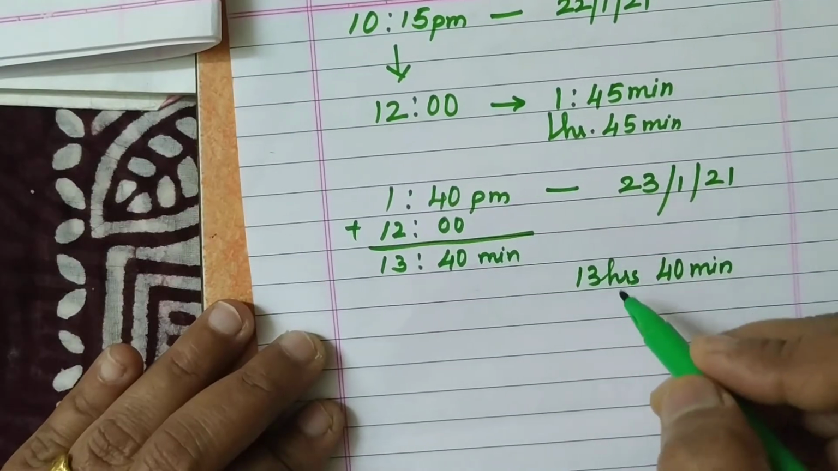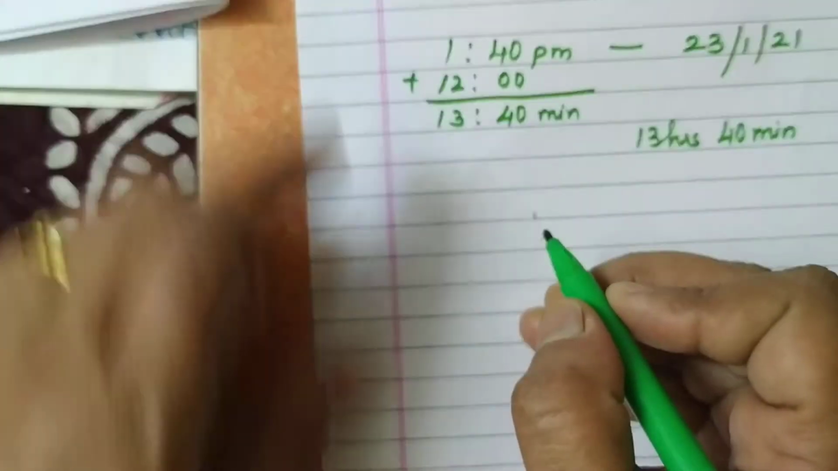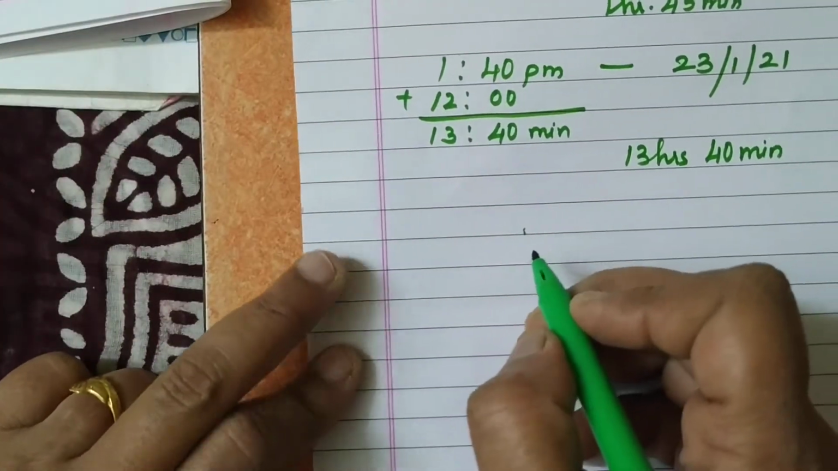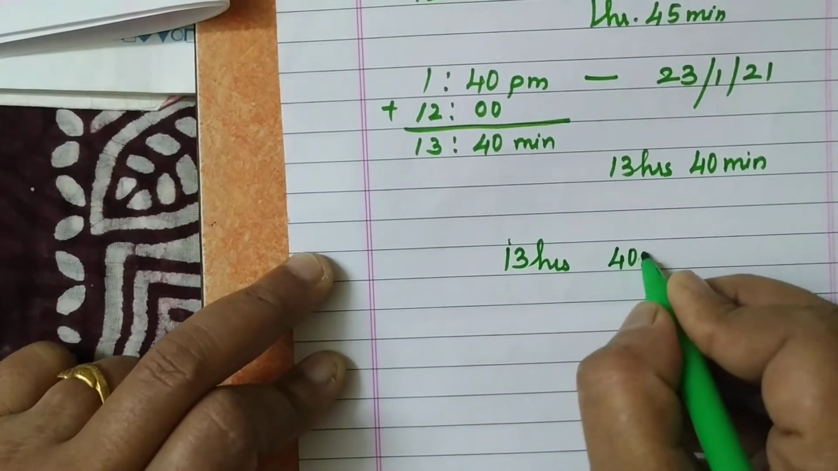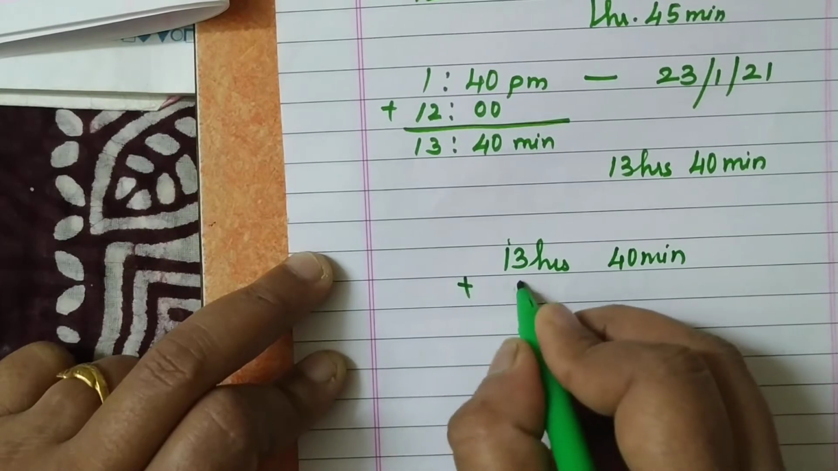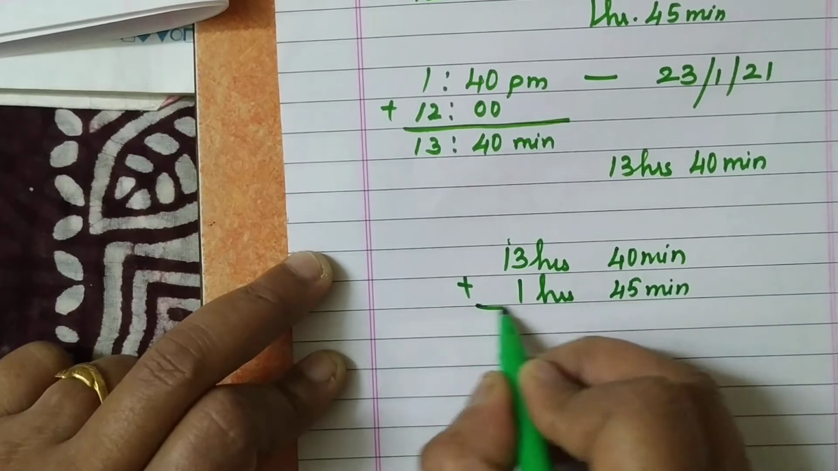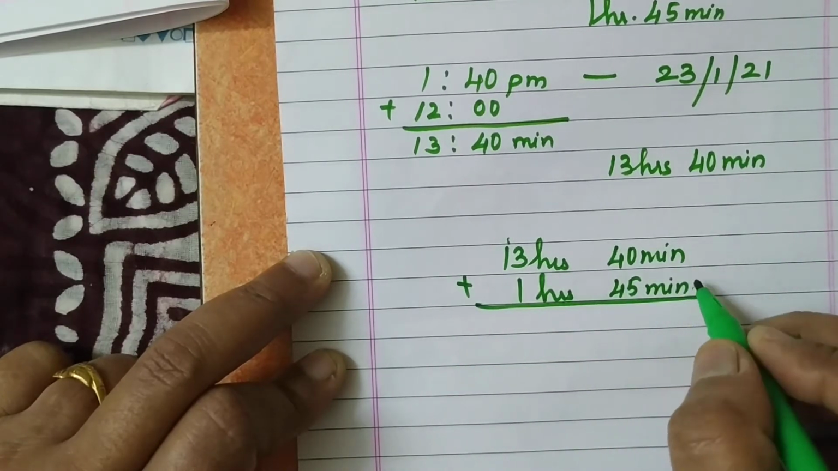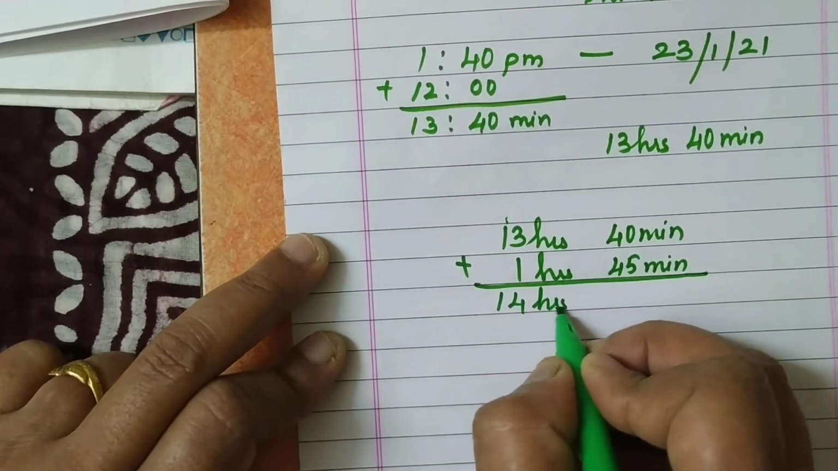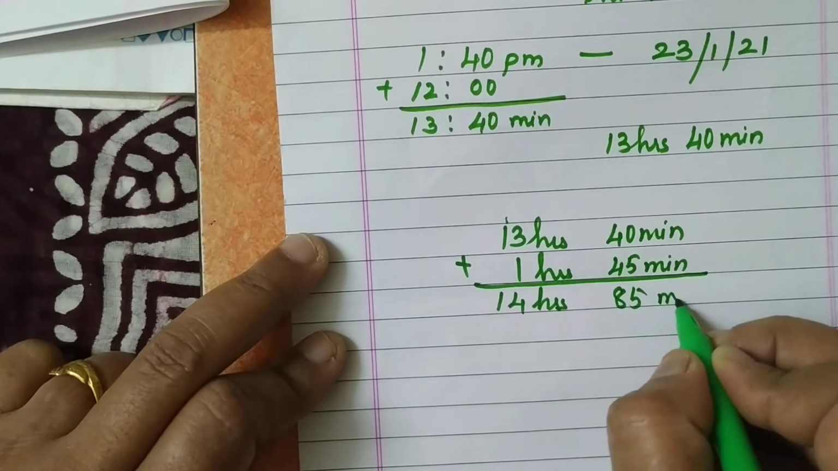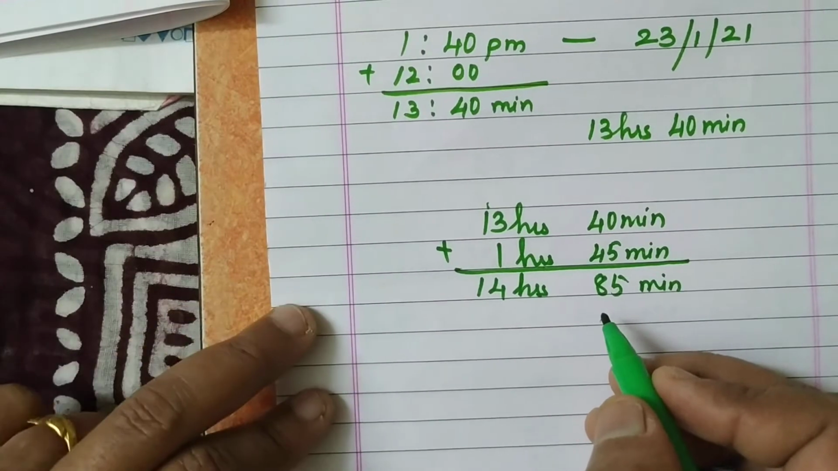How long is the journey? Naturally we have to add both these timings. So let's add 13 hours 40 minutes plus 1 hour 45 minutes. Together is the total duration of your journey. So how much is it? 14 hours 85 minutes. Now in 85 minutes, 1 hour has already passed.